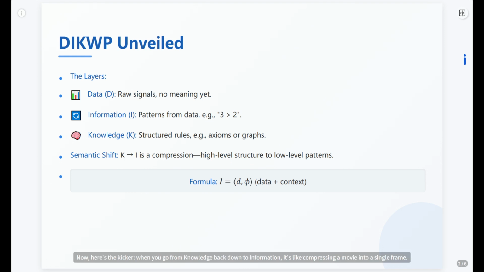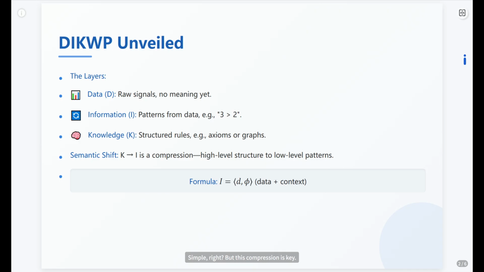Now, here's the kicker. When you go from knowledge back down to information, it's like compressing a movie into a single frame. You lose details. The paper calls this semantic compression. Mathematically, information is basically data plus context: I equals ⟨d, φ⟩. Simple, right? But this compression is key.